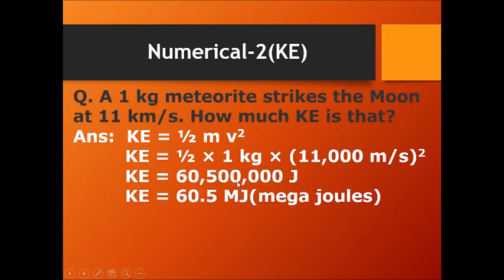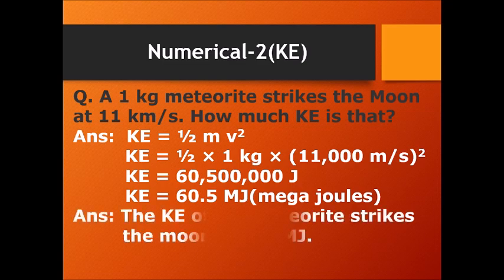So when you want this to be written like this, you have to multiply with 1 into 10 raised to 6, that's what you call mega. So if 3 zeros are there, you call it kilo. When 6 zeros are there, we call it mega. So the kinetic energy of the meteorite that strikes the moon is 60.5 megajoule. Alright, so that's all about kinetic energy.